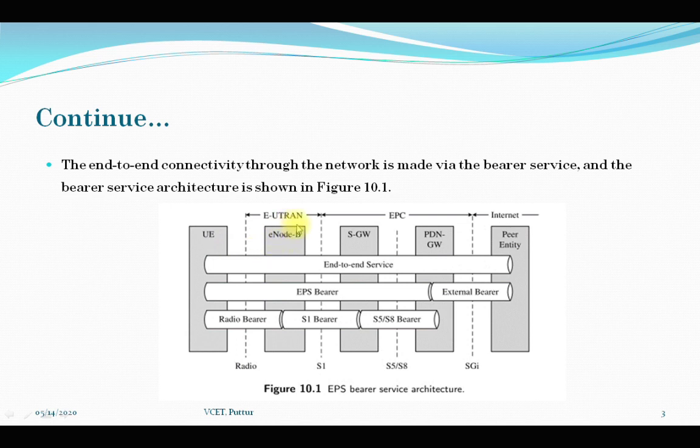So signaling radio bearers, or SRBs, carry the radio resource control signaling messages, while data radio bearers, that is DRBs, carry the user plane data. So signaling radio bearers mainly carry the radio resource control messages, whereas the data radio bearers carry the user plane data. Radio bearers are mapped to logical channels through the layer 2 protocols.